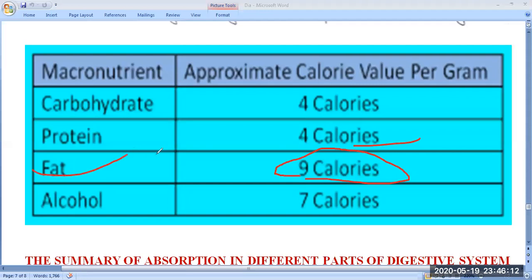So the highest calorific value is found in fat, then protein at 4 point something, and then carbohydrate at 4. And alcohol is 7 kilocalories, so it also provides much energy, a much calorific value.